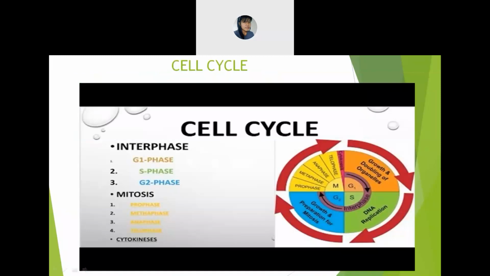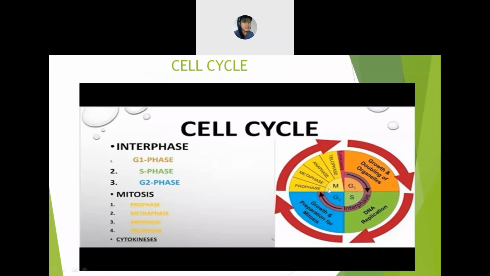So this is the cell cycle. In the cell cycle, you will find the interphase. In the interphase, just now we said G1 phase. This is the G1 phase, this is the S phase, and this is the G2 phase. And next is M phase, also known as mitosis.